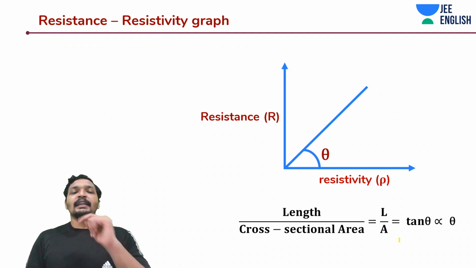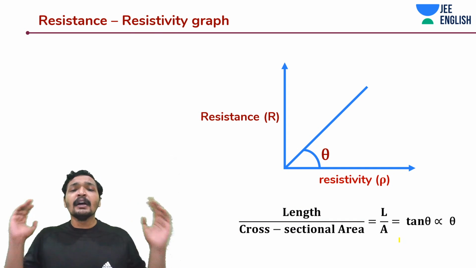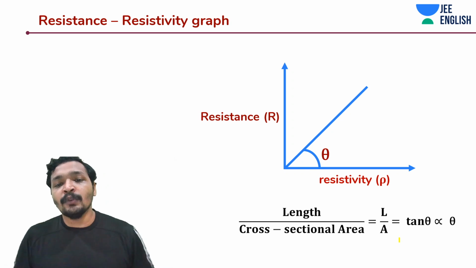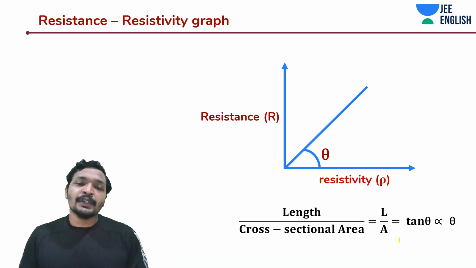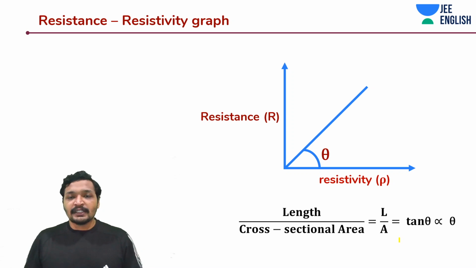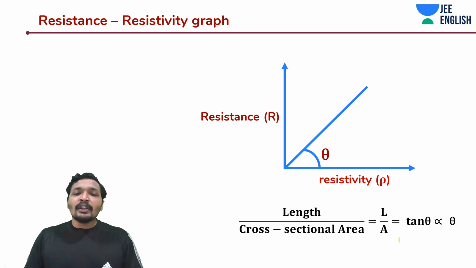Awesome. Let's get into the relationship between resistance and resistivity. Let's say they have given you a graph where they have plotted resistivity on the x-axis. It can be the other way around too. Just remember this. It can be the other way around just to confuse you, just to create that sort of confusion in your mind. So be mindful of those situations where they are keeping this value on the y-axis instead of the x-axis. So now we are plotting the resistivity on the x-axis and the resistance on the y-axis.